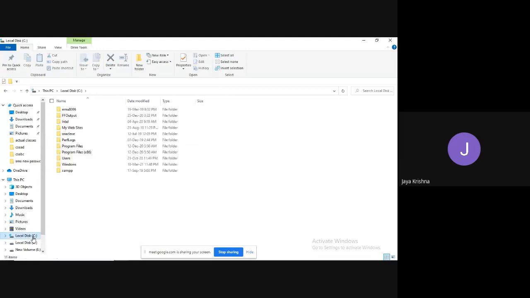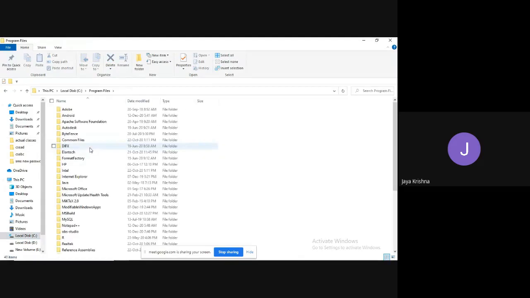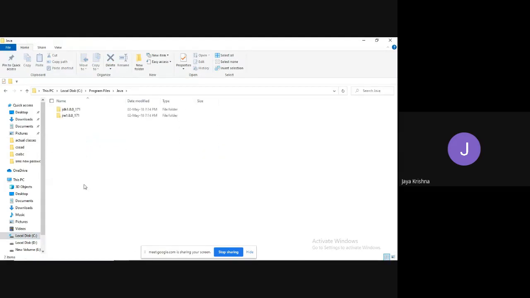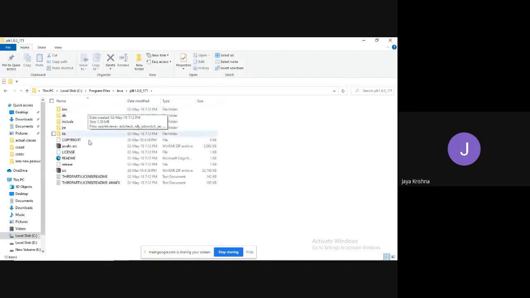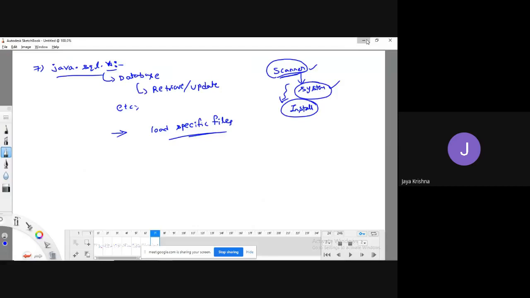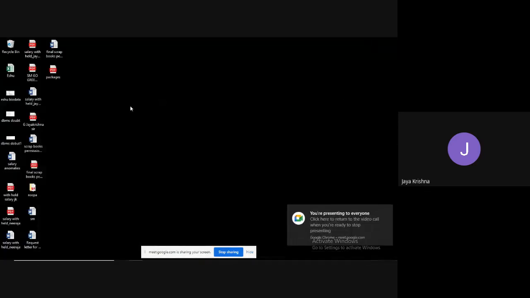Go to C drive, Program Files, Java. We need to work with JDK, right? JRE doesn't contain those files. In the JDK, the Java Development Kit, there is a folder called the source folder. See, observe, there is a folder called source folder. I'm just copying it, and I'm going to paste it on the desktop.